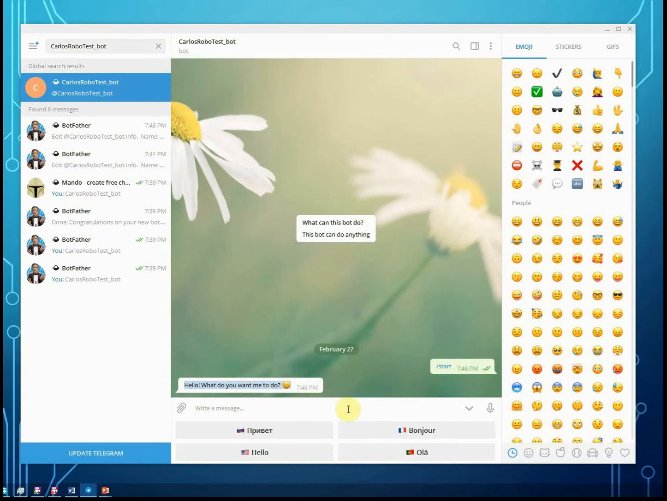Also, there are some buttons attached to that on start, but we will look at how to change them later in the video.